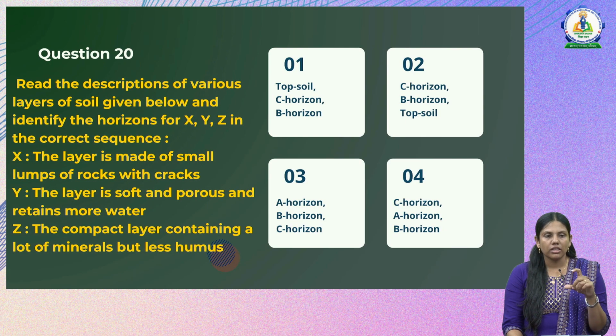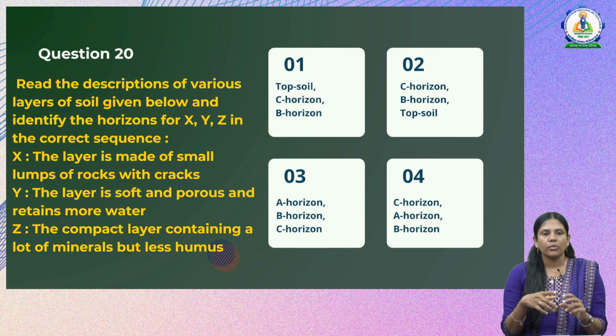So we have to read the 3 statements given, X, Y and Z, and we should also say which horizon each belongs to, like X belongs to which horizon, Y belongs to which horizon and Z belongs to which horizon. And I hope all of you recollect the soil profile, 3 layers, 3 horizons, A, B and C. A is the topmost, which has high humus and is more suitable for agriculture. Then B, then comes the C. Now the layer is made up of small lumps of rocks with cracks. So it is most likely to be made of rocks, that means it's most likely to be the C horizon.